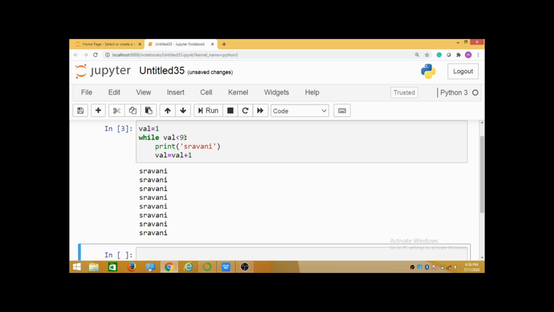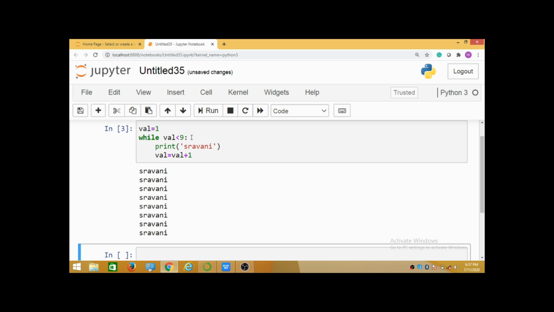Yes, the condition is true. Then it comes to the print statement and prints. Again it comes to here. Now the value is 2. 2 plus 1 is 3. 3 less than 9. Of course the condition is true. So it prints the statement until 9 plus 1. 9 less than 9? No, it is false. Then it is out of the loop.